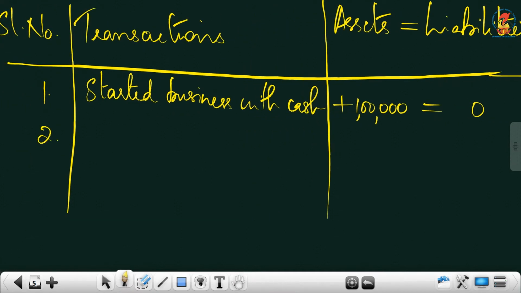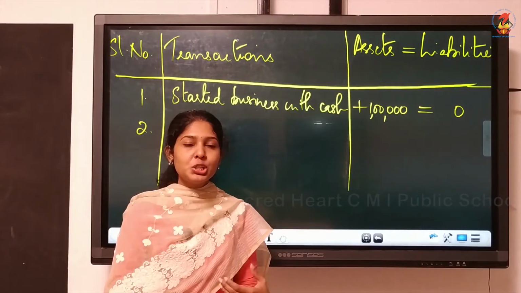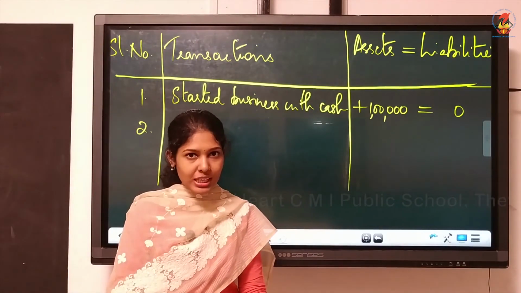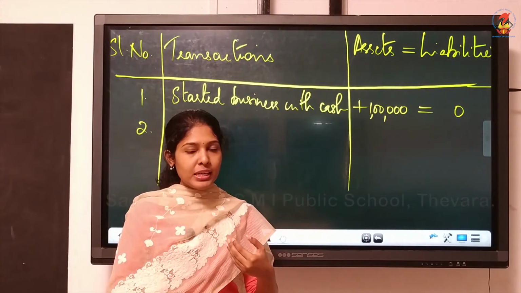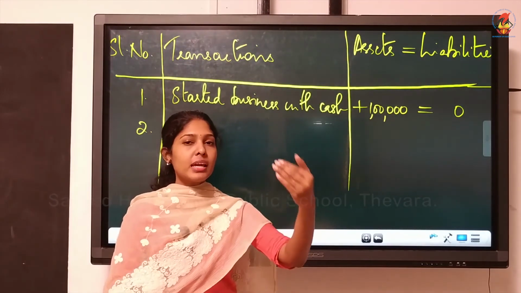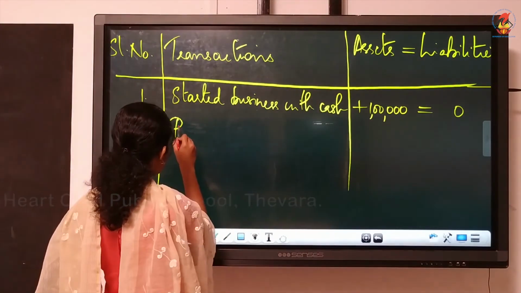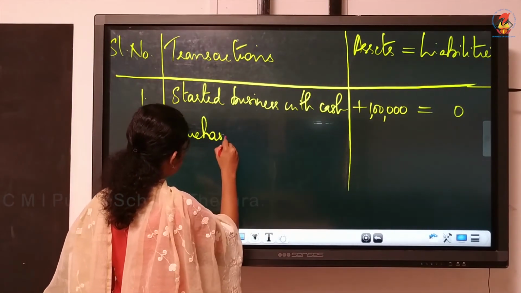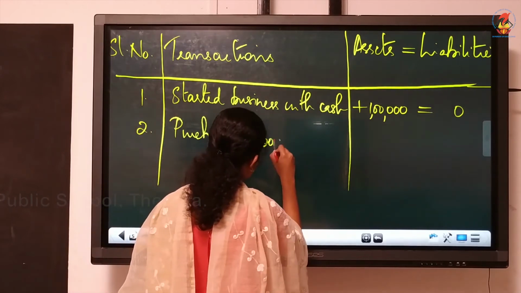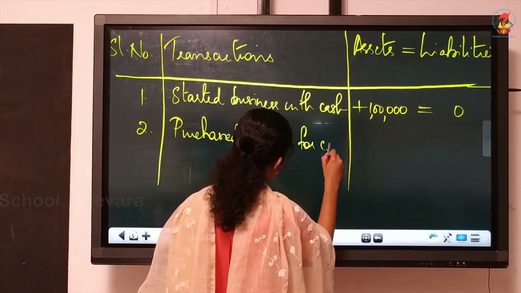Second transaction we will see. Okay, that also the same thing. Purchased goods in cash of rupees 50,000. Accidentally, when I wrote the examples also, it was the same amount. So purchased goods in cash for rupees 50,000. So what is happening? The asset side will increase, at the same time it will decrease also. So we'll write that purchased goods for cash.